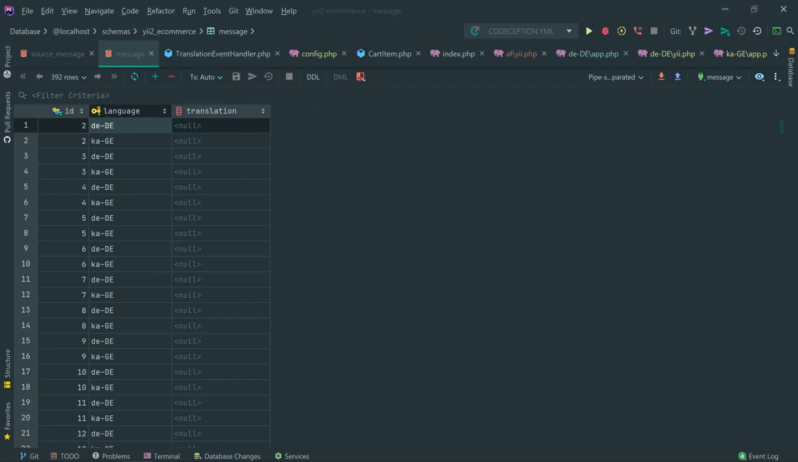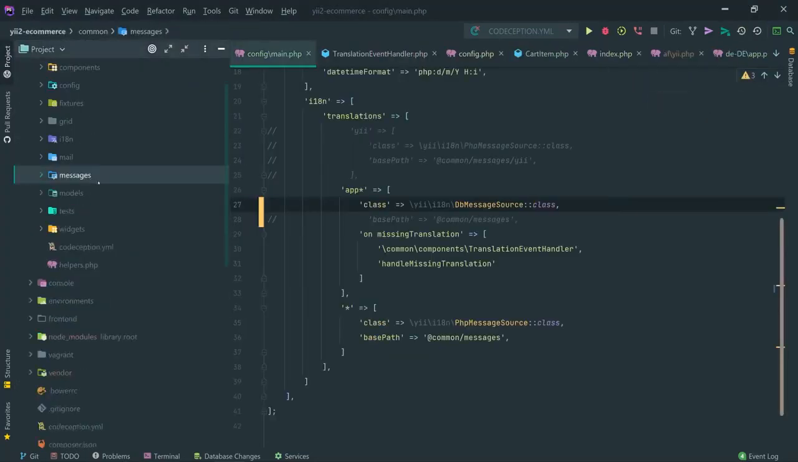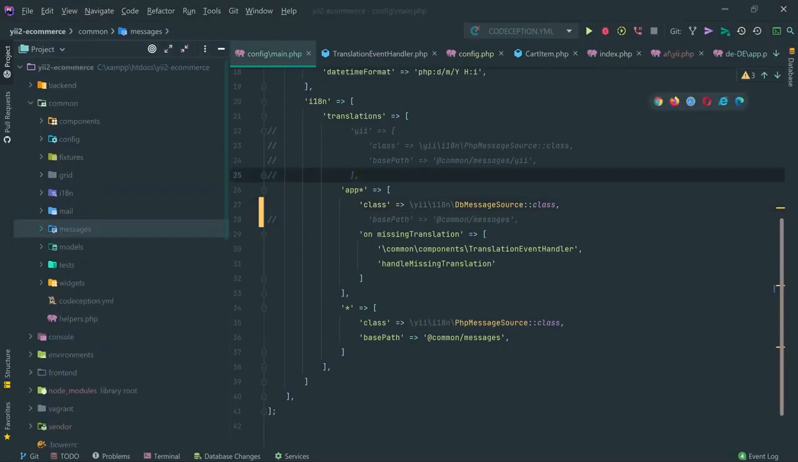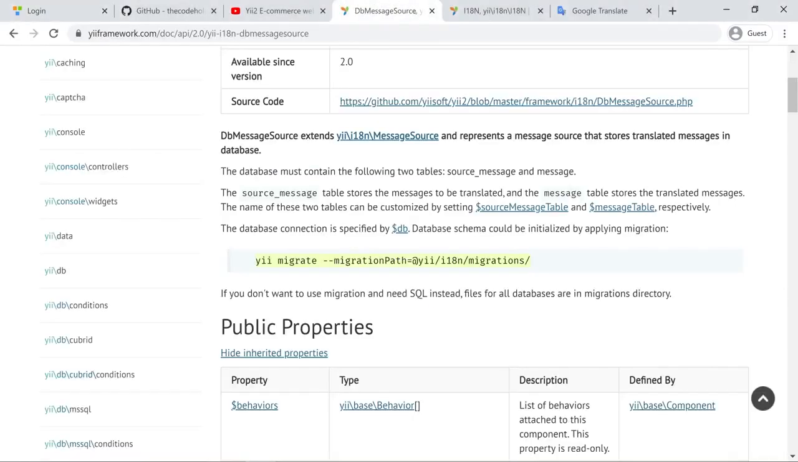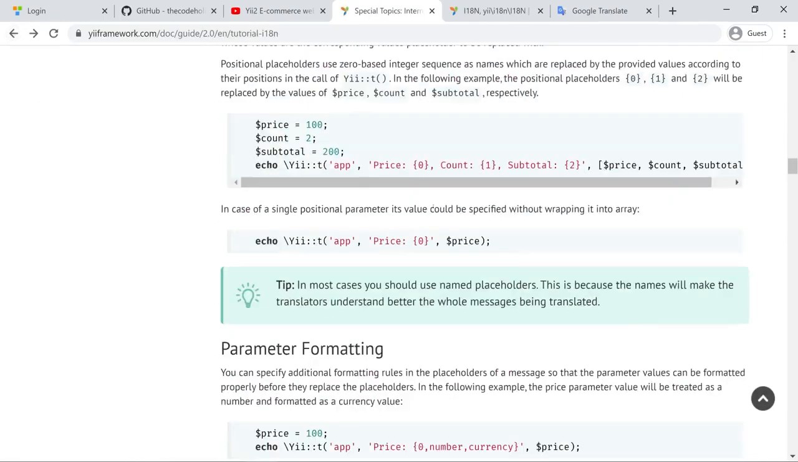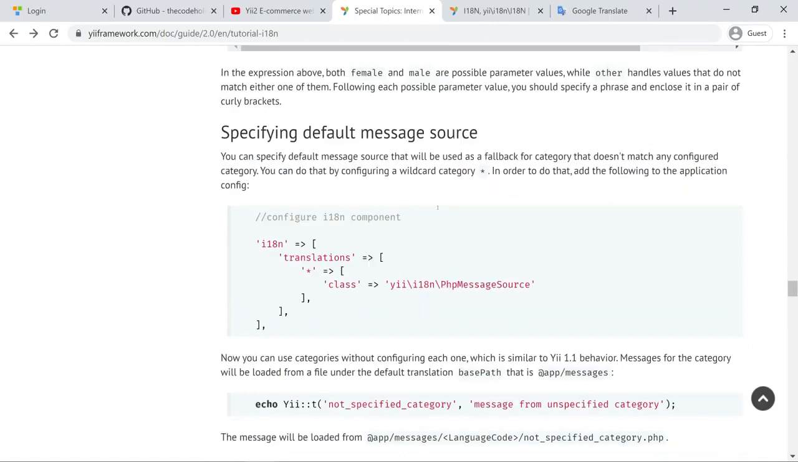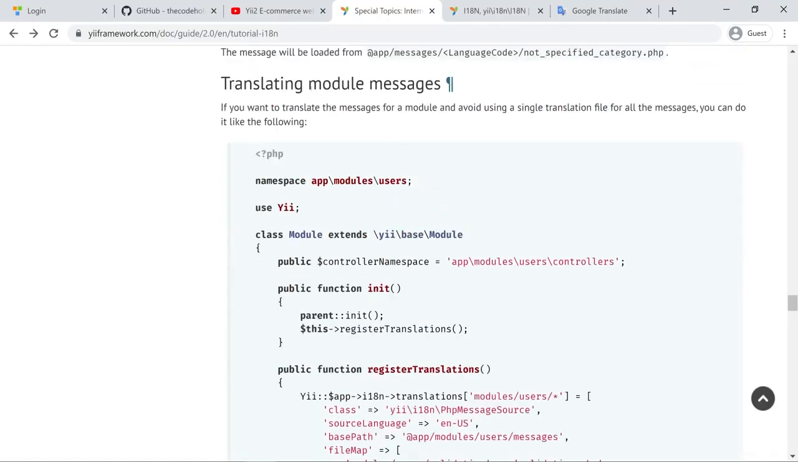Okay, so I would like to show you a few more things. One is how you can translate the module messages. I'm going to show you from the official documentation itself. We haven't created any module at the moment, but we will in the future, and I want you to have an idea how we can have module translations.